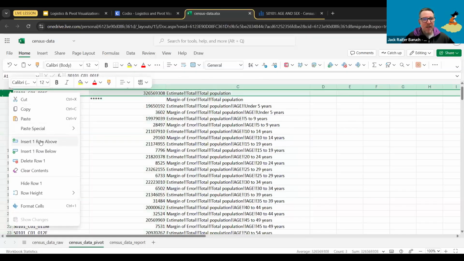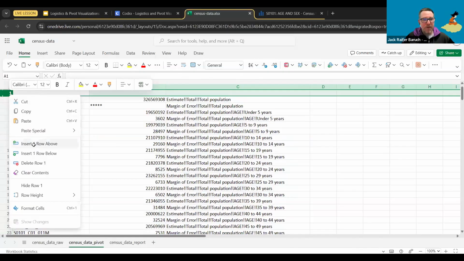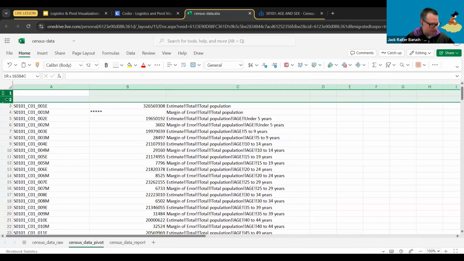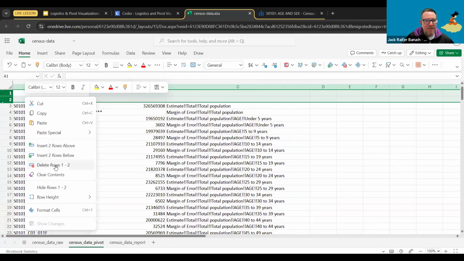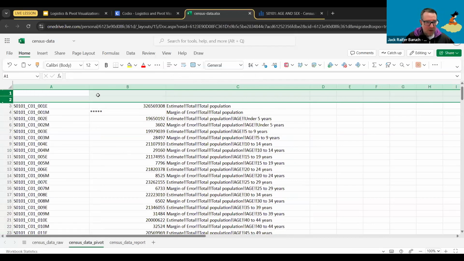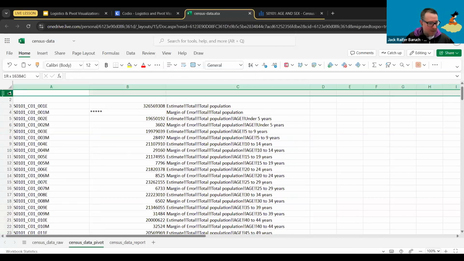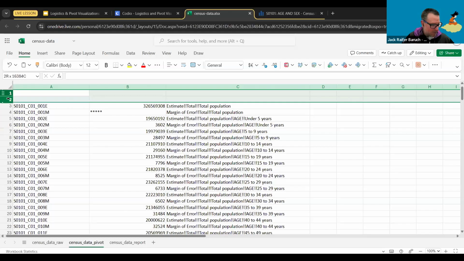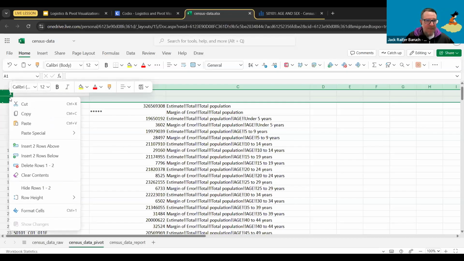Okay, so let's go again. To delete the first couple of rows, again, remember to select them. Are they selected? Because once you select them, you should see a delete option. If you take the first two rows, you have to select row 1 and then row 2. And then it should pop up the delete rows.